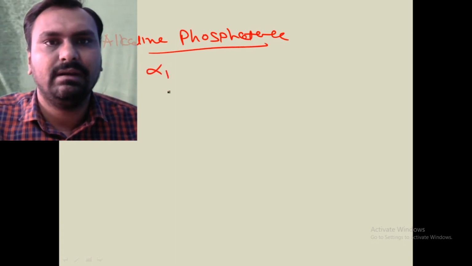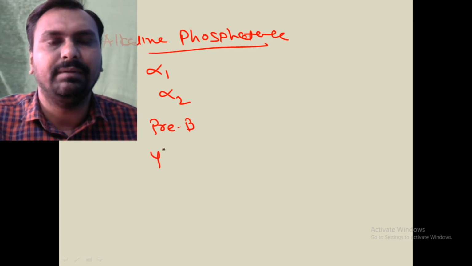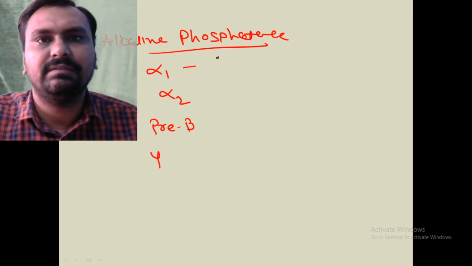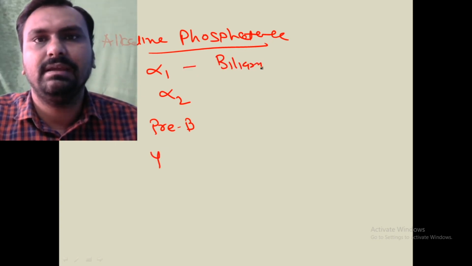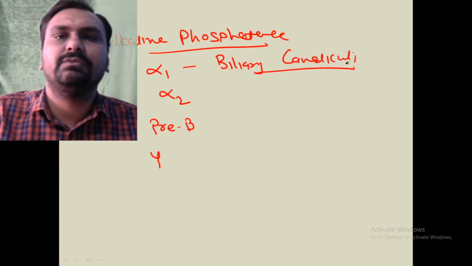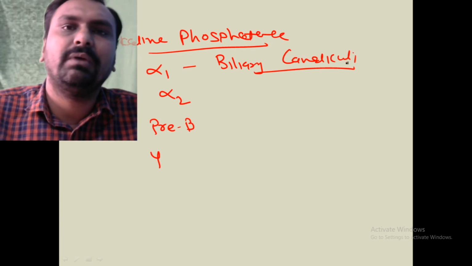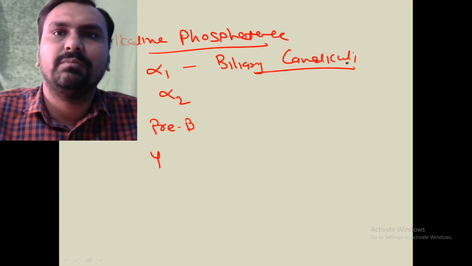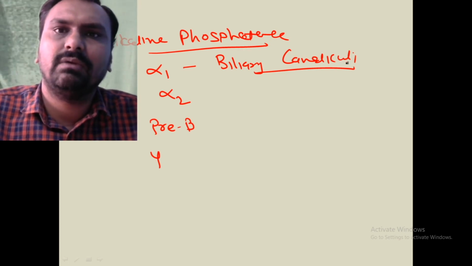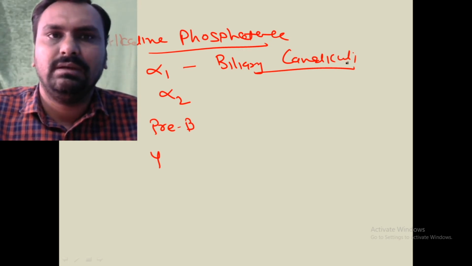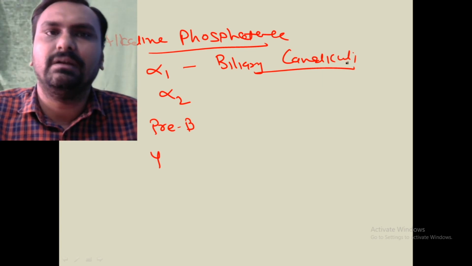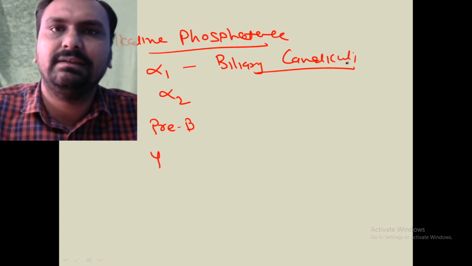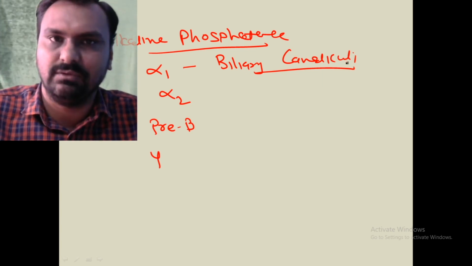So alpha 1, alpha 2, pre-beta and gamma. This alpha 1 is present in the biliary canaliculi. So whenever there is obstructive jaundice due to gallstone or carcinoma of the head of pancreas, there is an irritation of the biliary canaliculi cell, and this damage leads to an increased level of alkaline phosphatase in the blood. So an increased alkaline phosphatase level is suggestive of obstructive jaundice also.